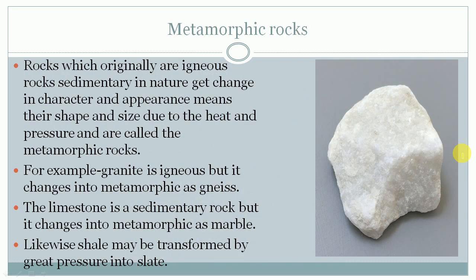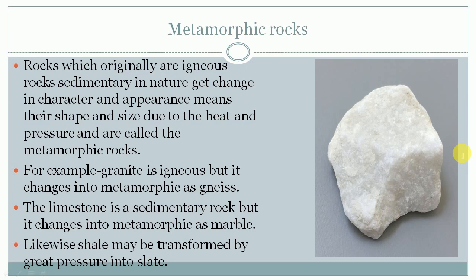Now comes the metamorphic rocks. Now we have learned about the igneous rock, that is very different and interesting because it comes out from fire. Then we learnt about the sedimentary rock, which was formed by river sediments. But this metamorphic rock is very different because it is just the changed form of igneous rock and sedimentary rock.